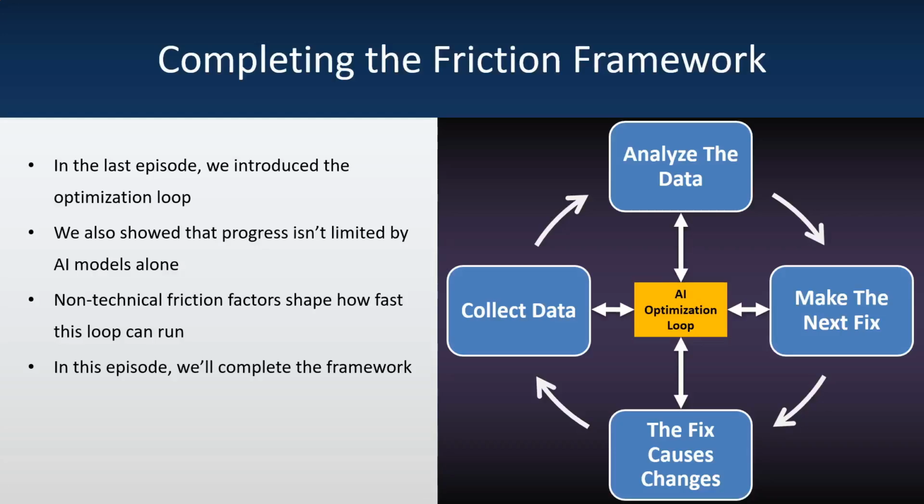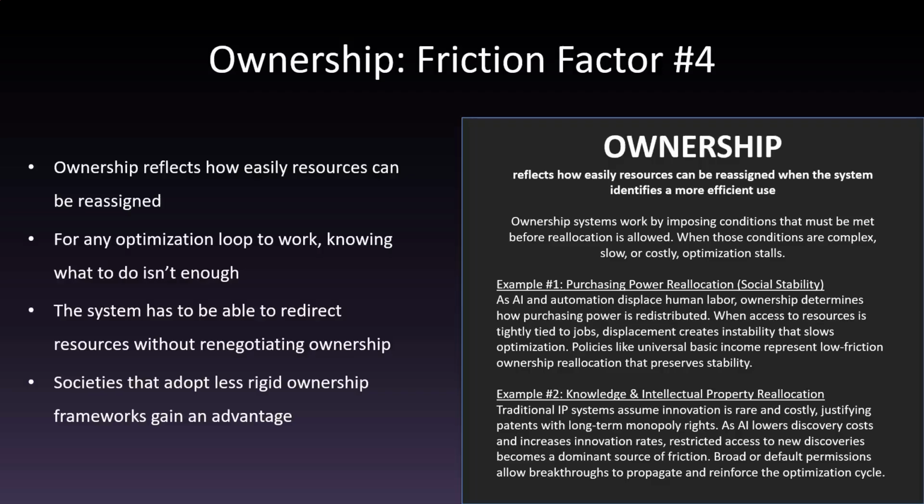Completing the friction framework. In the last episode, we introduced the optimization loop, the idea that AI and automation drive progress by repeatedly sensing conditions, making changes, and learning from the results. We also showed that progress isn't limited by AI models alone. It's shaped by non-technical friction factors that shape how fast this loop can run and how much of the real economy it can touch. So far, we've covered privacy, safety, and digitization. In this episode, we'll complete the framework by looking at the final two friction factors, ownership and government.